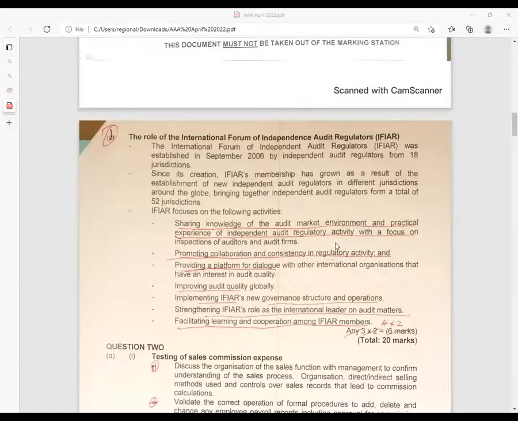So if I'm the one talking about this, I'll even break it down into two very important points. Number one, I'll talk of sharing of knowledge. Number two, I'll talk of what here? Inspection of auditors and audit firms.